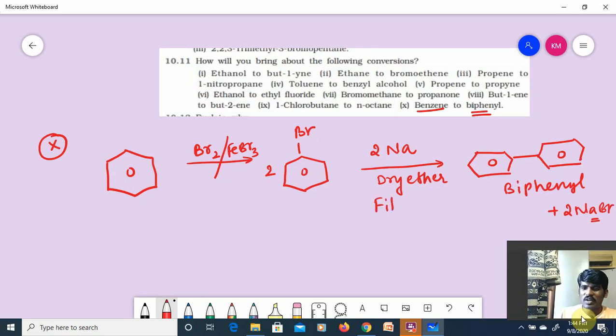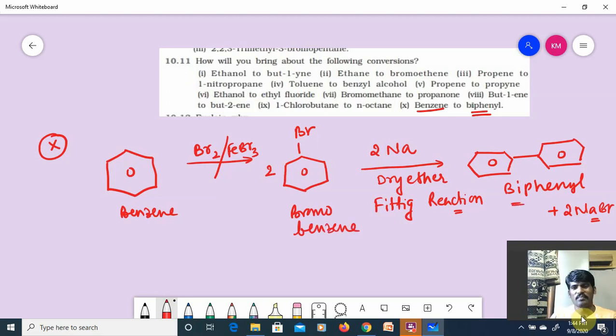This reaction is called the Fittig reaction, guys. Hope you remember. Benzene is converted into bromobenzene and then into biphenyl. So this reaction is known as the Fittig reaction.